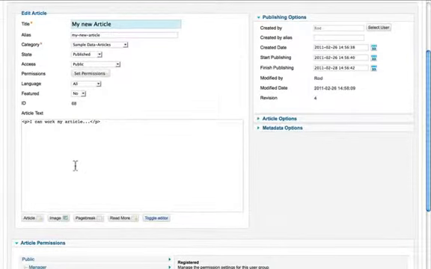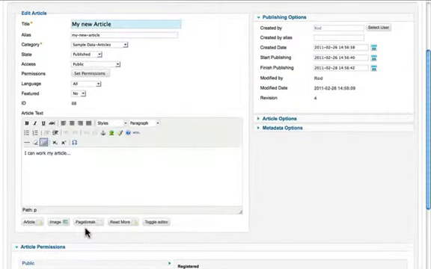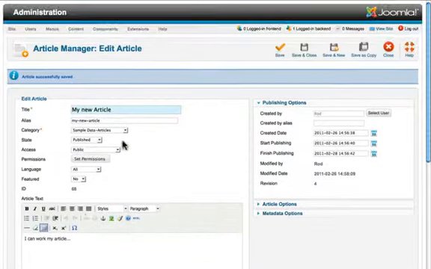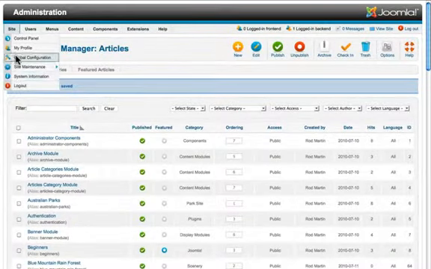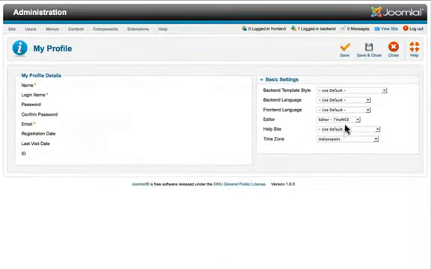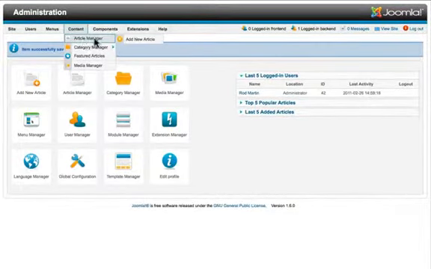You can toggle the editor so you can just work in pure HTML. You can use the new editor, which allows you to see the color coordinated code. Let me just show you that real quickly. I'm going to save and close. Come over to my profile, and I'm going to change the editor to CodeMirror. Come back to my article.